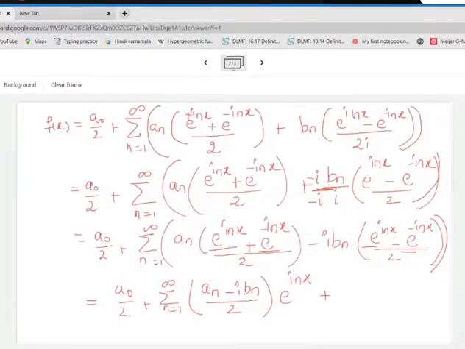And what is the coefficient of e raised to minus inx? It is an. Check out. See, here I have minus and here also I have minus, so this will become plus i times Bn divided by 2. This is the coefficient of e raised to minus inx.